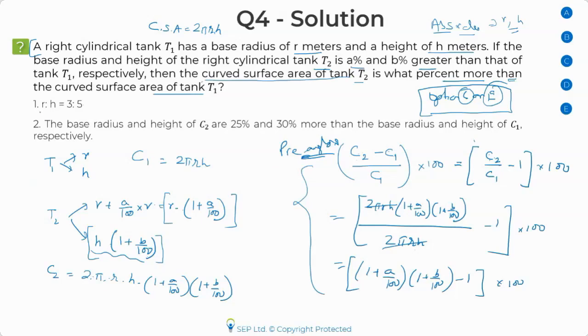Now, if I look at this statement, obviously R and H I don't need. So this is not sufficient. I need A and B, and they're giving me the value of A and B. So this is A, this is B. I have it with me. I can plug it in and I can get my answer. So the correct answer is option B.